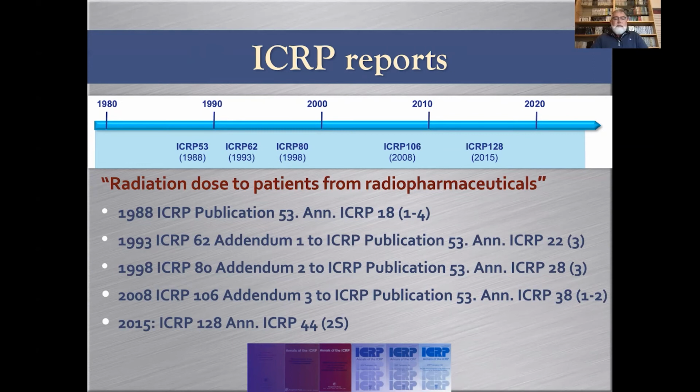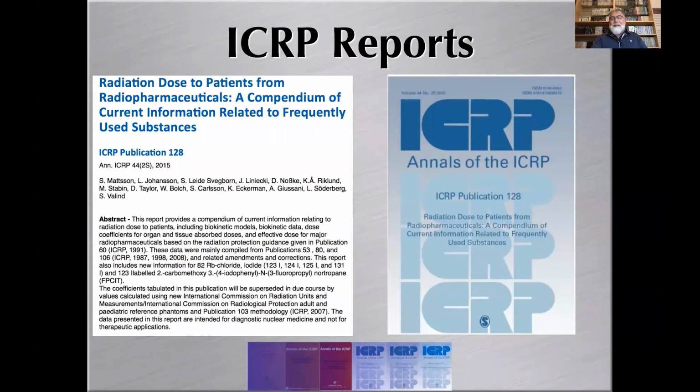Then came addenda 1, 2, 3: ICRP 62, 80, 106. And then more recently, ICRP 128 tried to summarize, so group all these reports into one. So basically, if you have only one, it should be that one. But you have to be careful, not every radiopharmaceutical is listed in that report. But again, I would advise everyone working in nuclear medicine to have at least that ICRP publication.